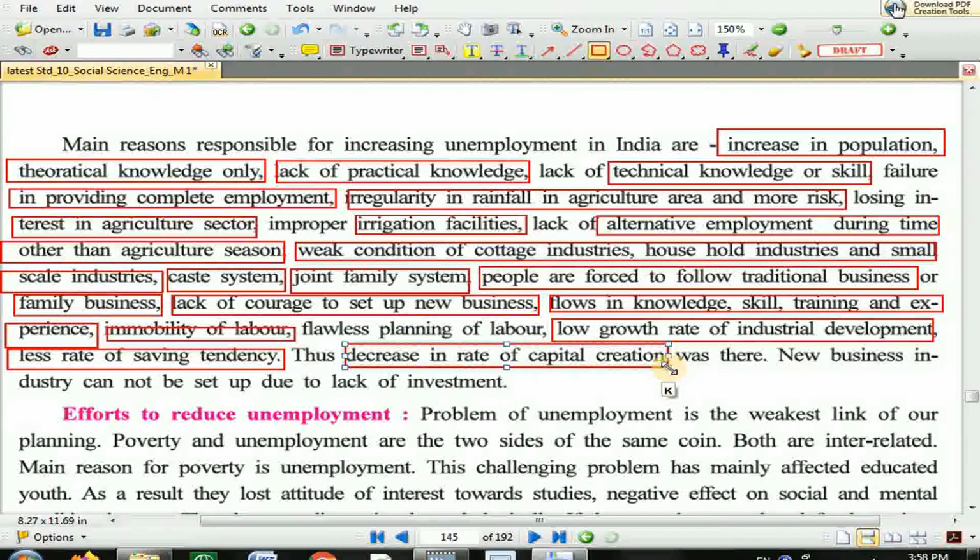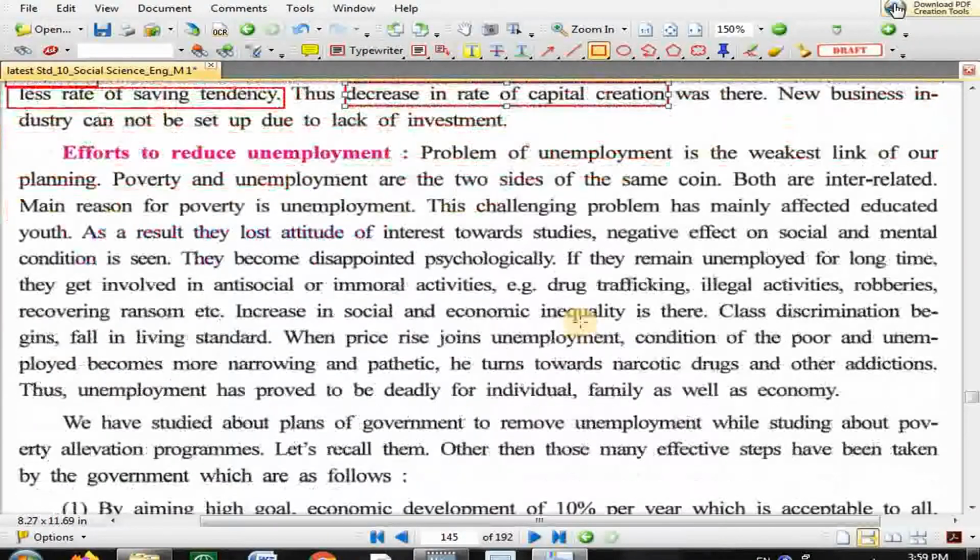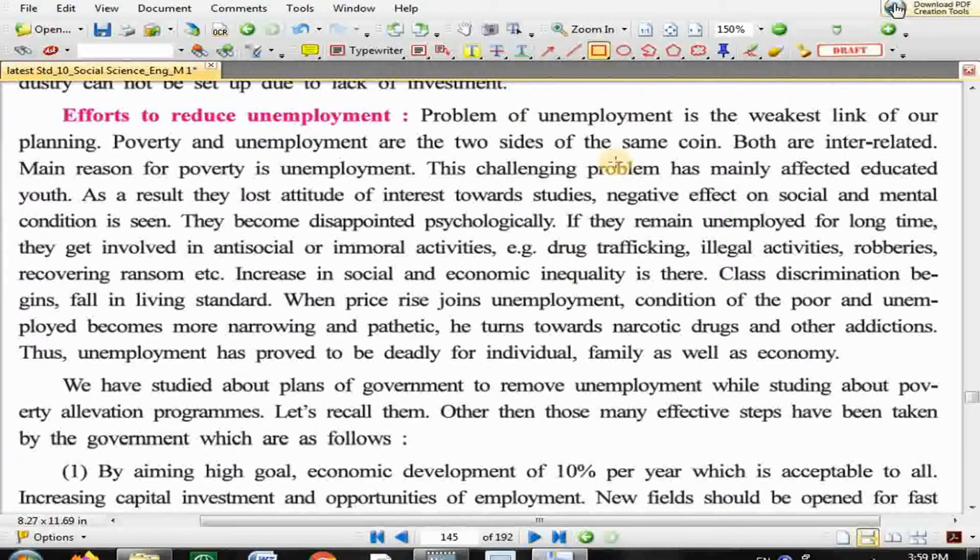Now next is efforts to reduce unemployment. What are the efforts? What did the government do so far to reduce unemployment? Now the problem of unemployment is the weakest link of our planning.